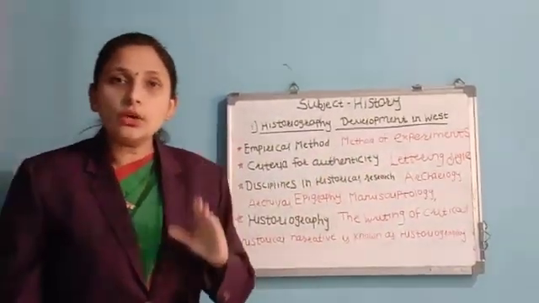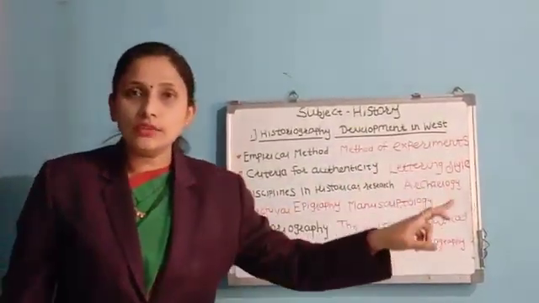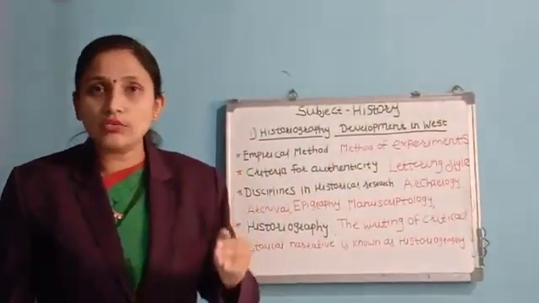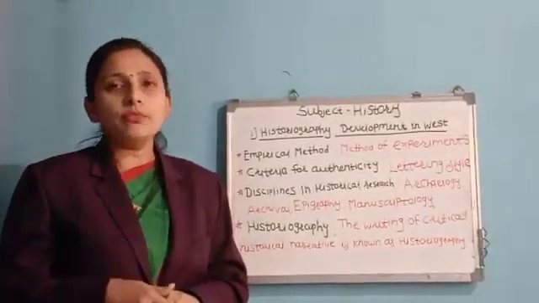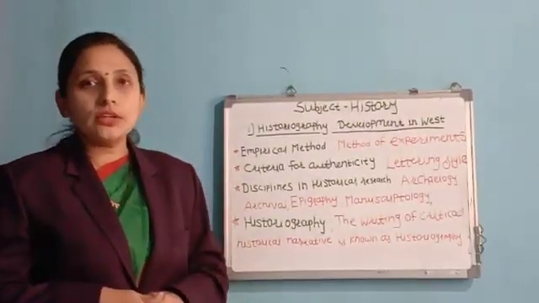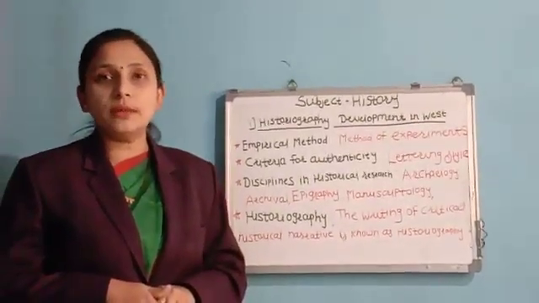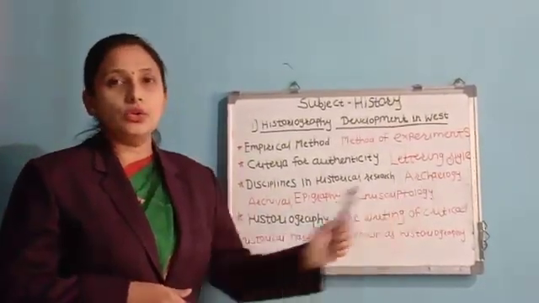If we find any document, the historian searches for the lettering style of that document, or the author's style of writing, stamp of authority, type of paper, etc. After that criteria, the historian uses the methods of discipline in historical research. The first method is archaeology.